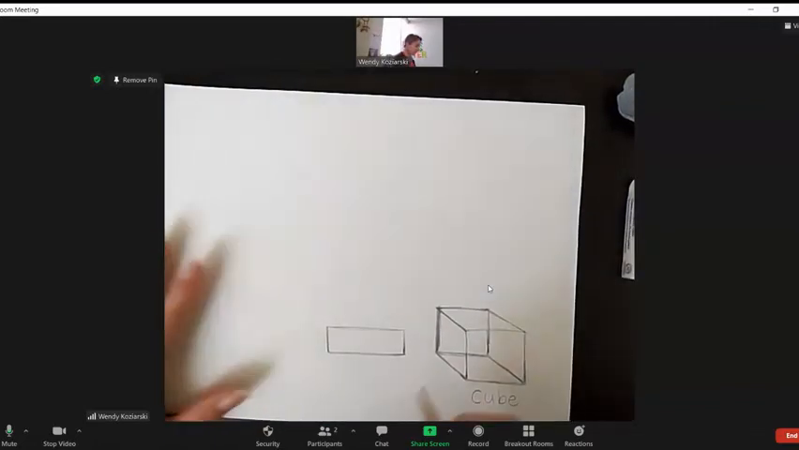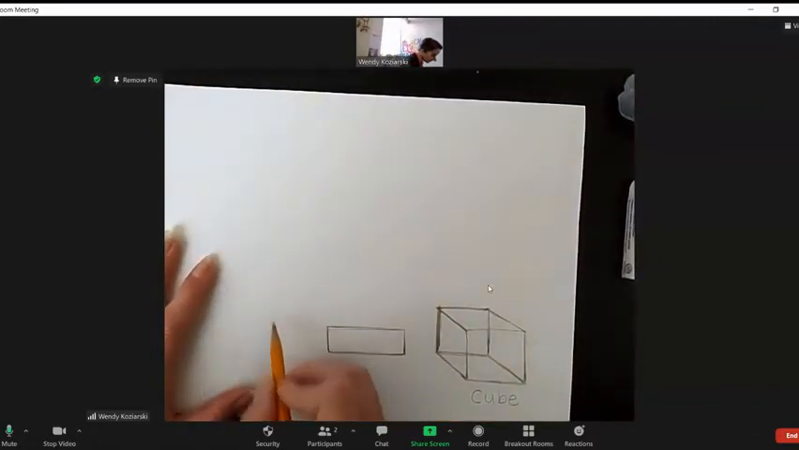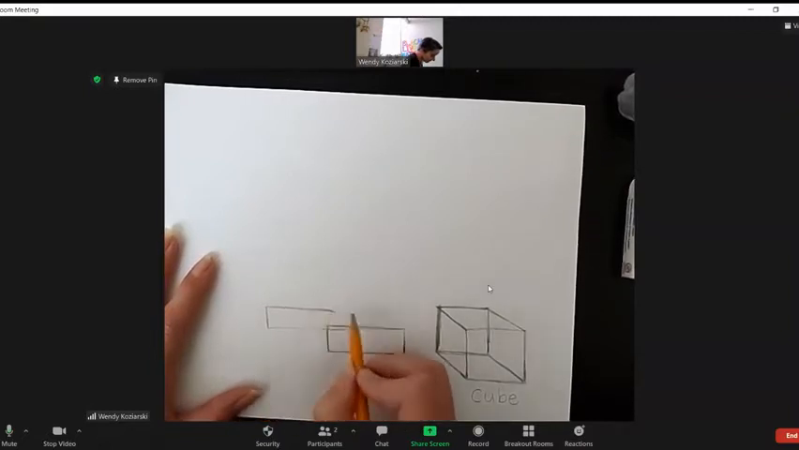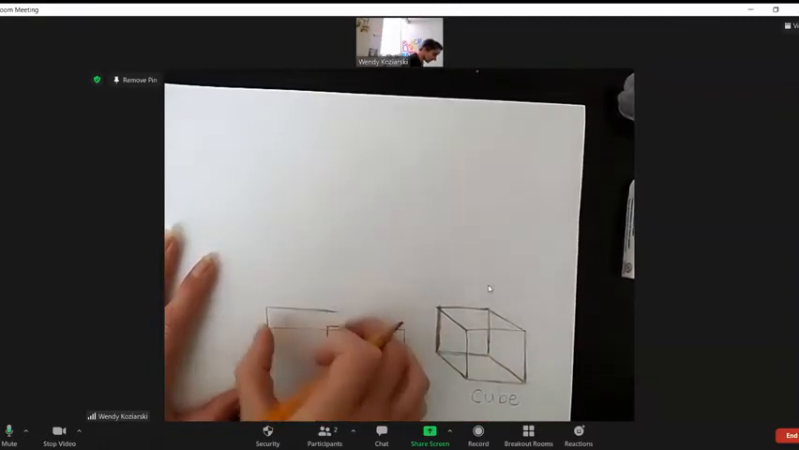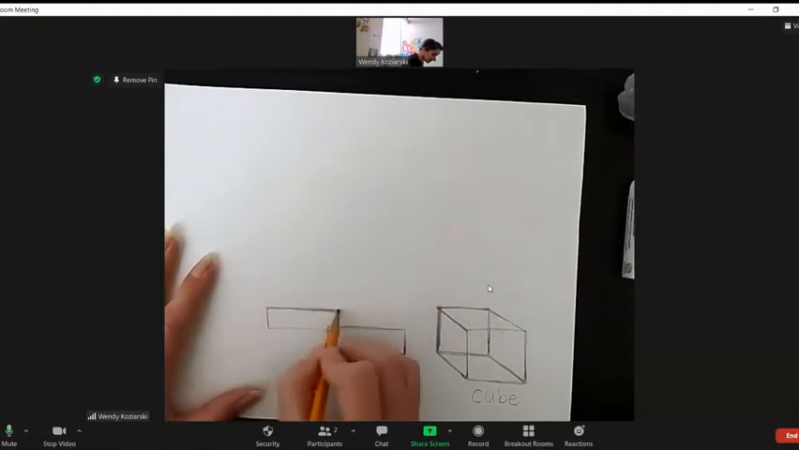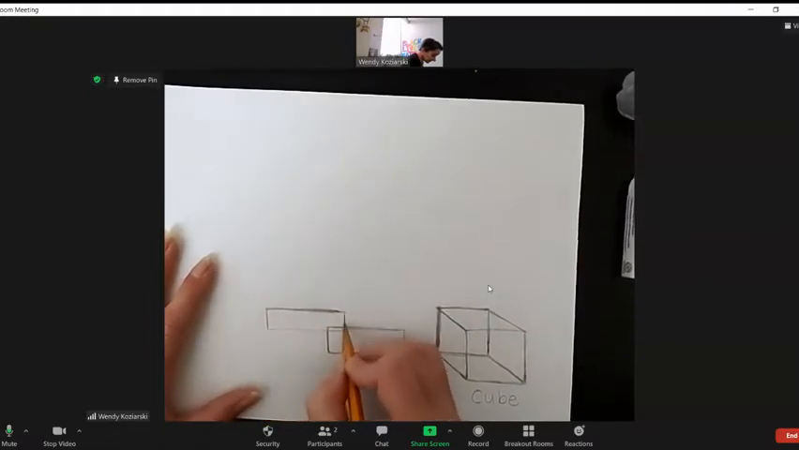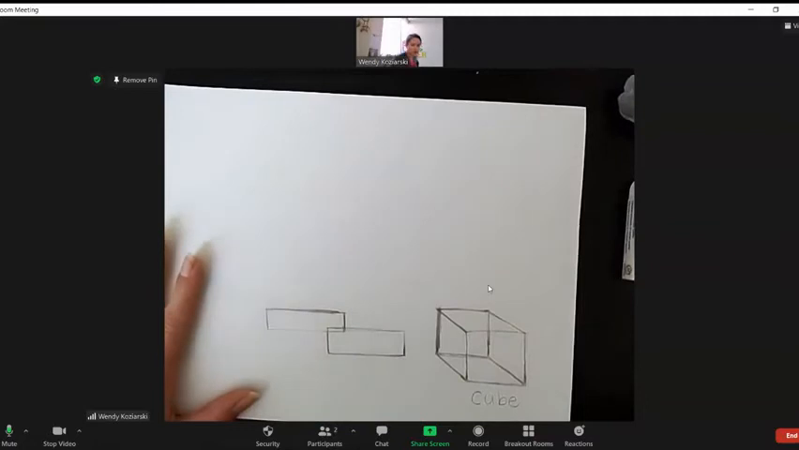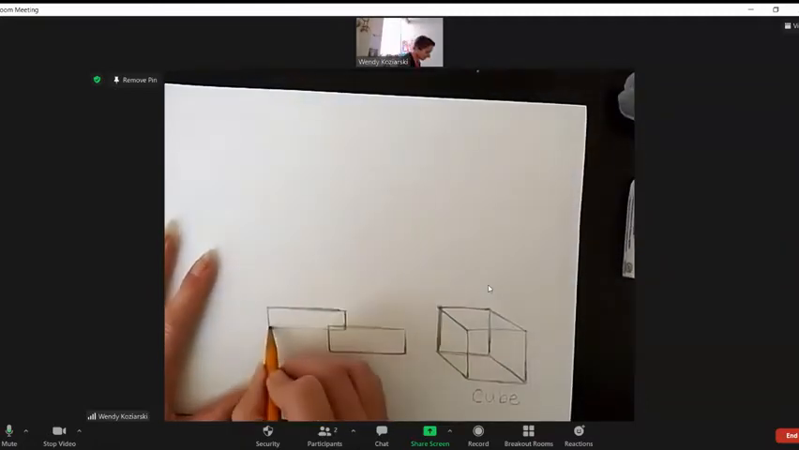All right, so now I'm gonna draw another rectangle off and to the left side again. And it should be about the same size as this one. It doesn't have to overlap, but it can.